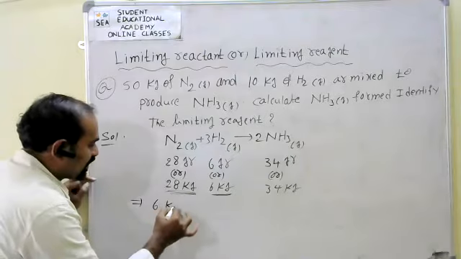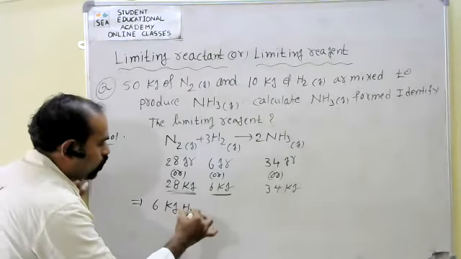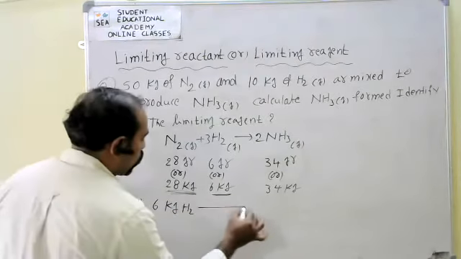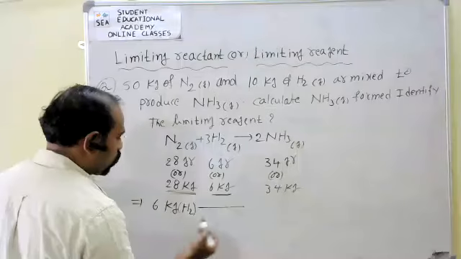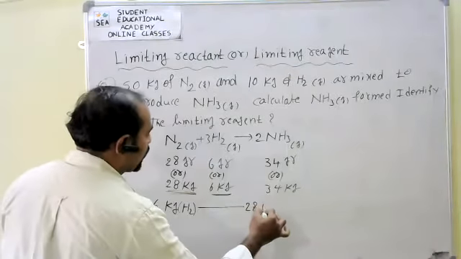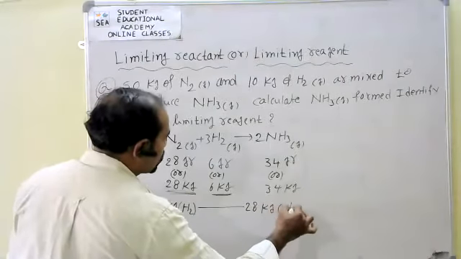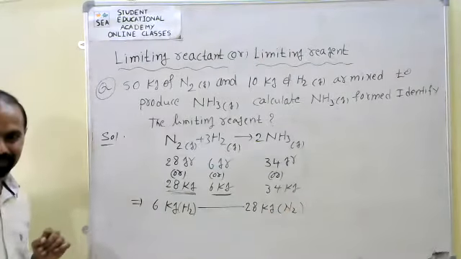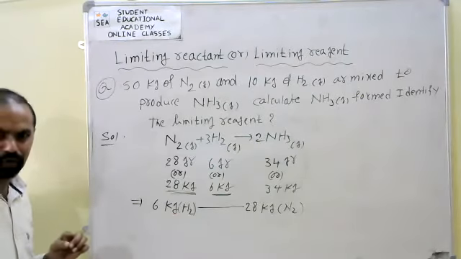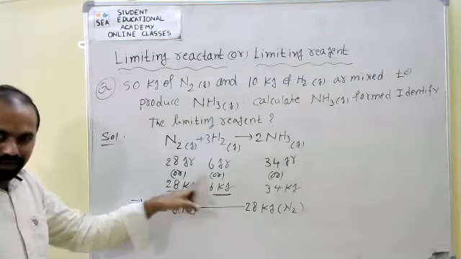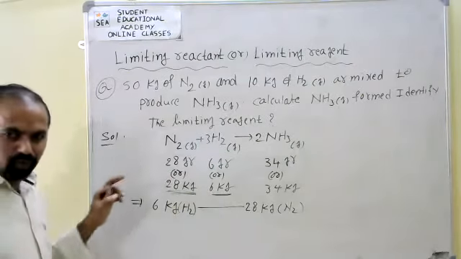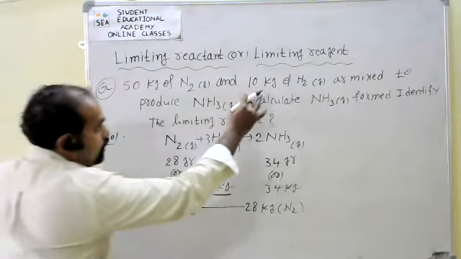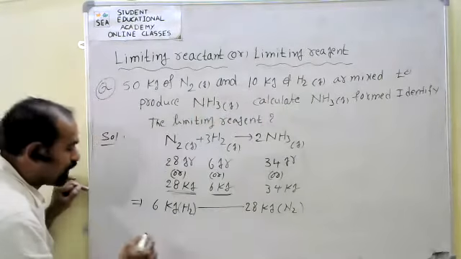6 kgs of hydrogen requires 28 kgs of nitrogen. Am I right? Any problem here? No. The problem says 10 kgs of hydrogen is given.